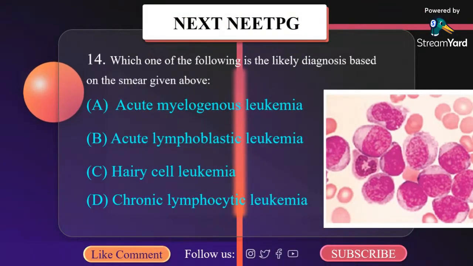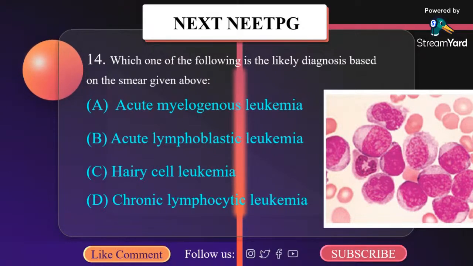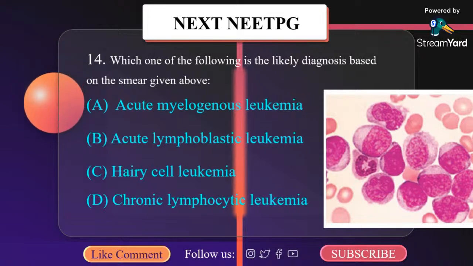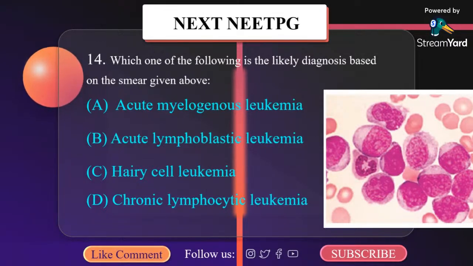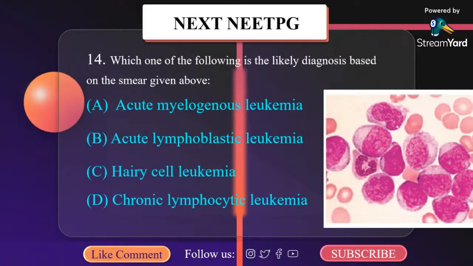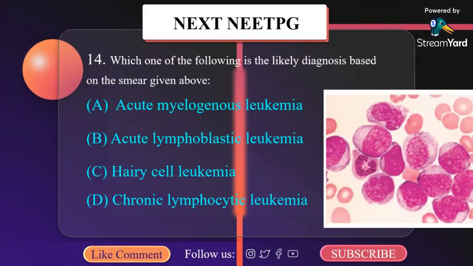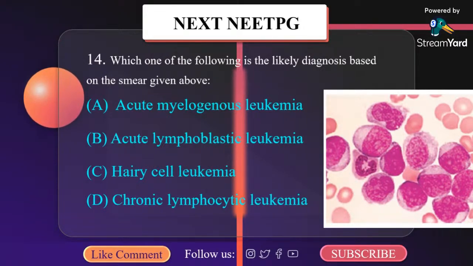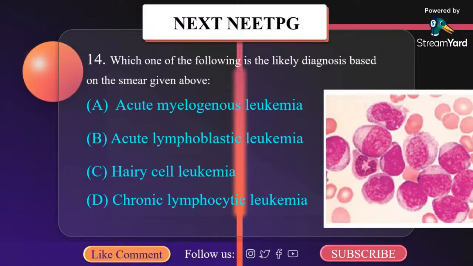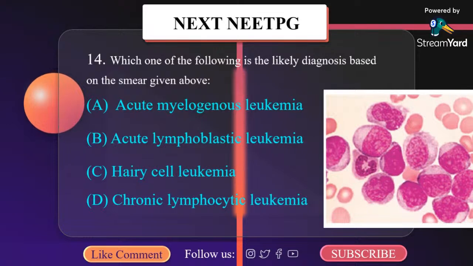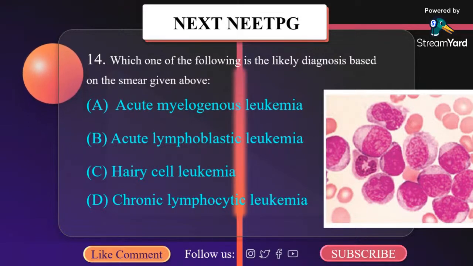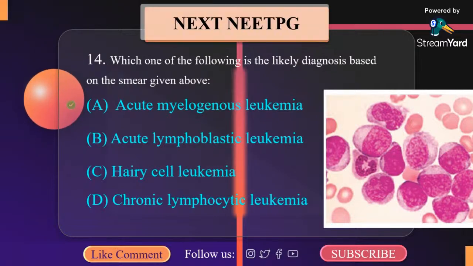Which one of the following is likely diagnosed based on the smear? What do you see here? A. Acute myelogenous leukemia. B. Acute lymphoblastic leukemia. C. Hairy cell leukemia. And D. Chronic lymphocytic leukemia. Well, in the peripheral smear, you can see myeloblasts having delicate nuclear chromatin, 2 to 4 nucleoli, moderate cytoplasm. One of them also shows Auer rods. So this is a case of acute myelogenous leukemia. So the correct option here is A.